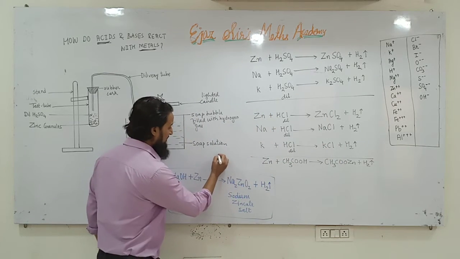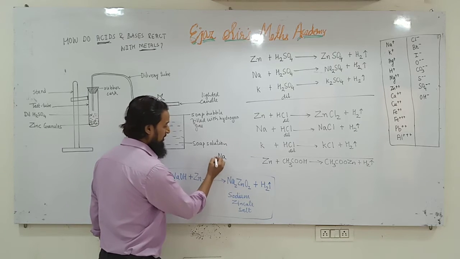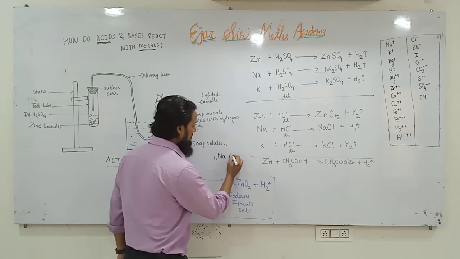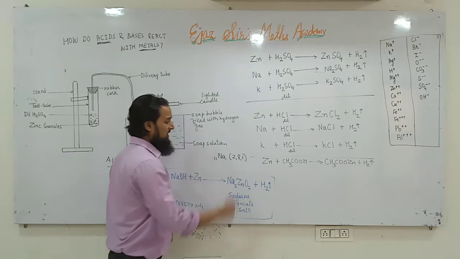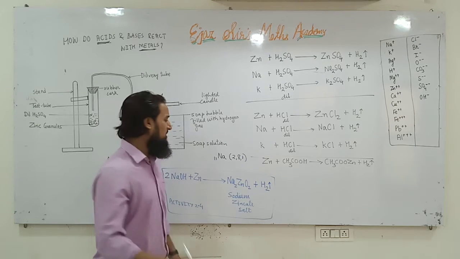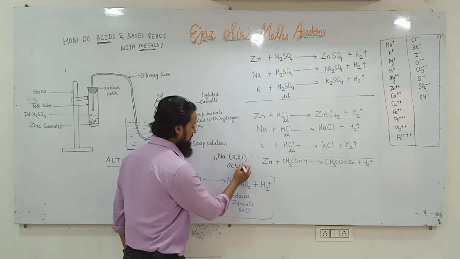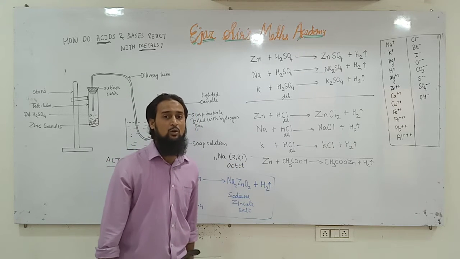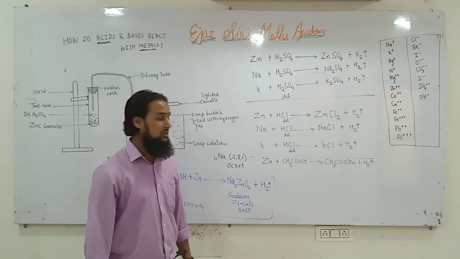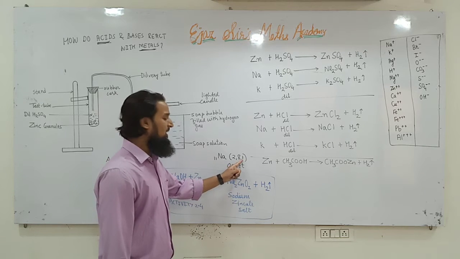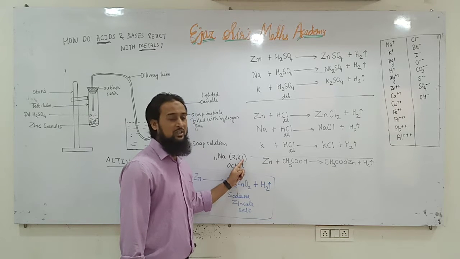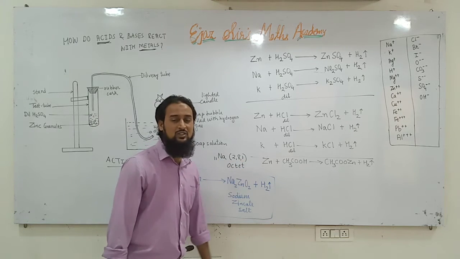The atomic number, see, I am writing here in one corner. Sodium has atomic number 11, means there are total 11 electrons in sodium, and the configuration is 2, 8, 1. As per the octet rule, there is a rule in chemistry called octet rule. Octa means 8, an octopus has 8 legs. Every atom except hydrogen and helium tries to have 8 electrons in the outermost orbit. So sodium also wants to have 8 electrons in the outermost orbit.